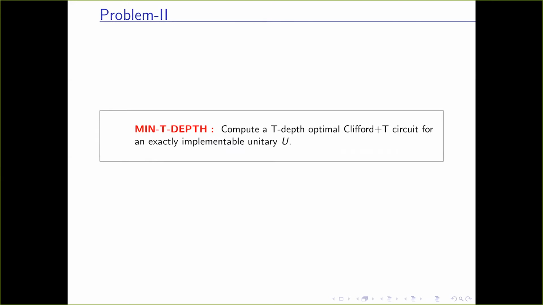In Problem 2, we are required to compute a T-depth optimal Clifford+T circuit for an exactly implementable unitary U. And in the decision version, we are given the unitary and a positive integer D, and we have to decide if the T-depth is at most D.